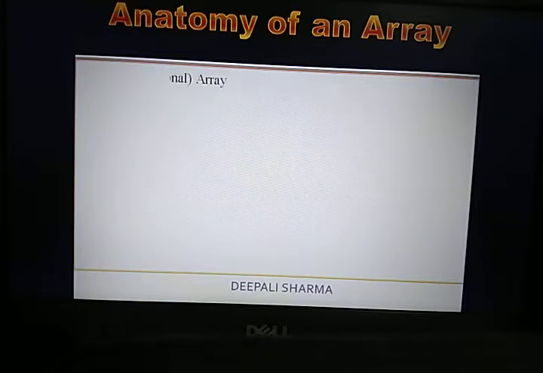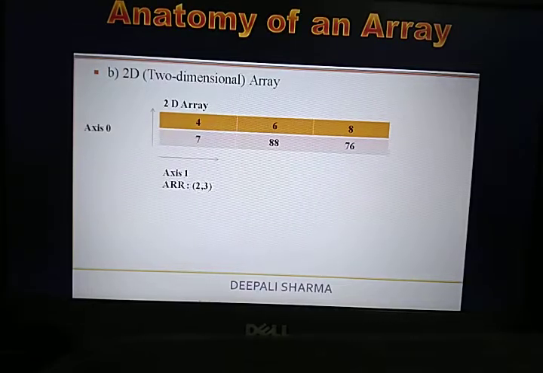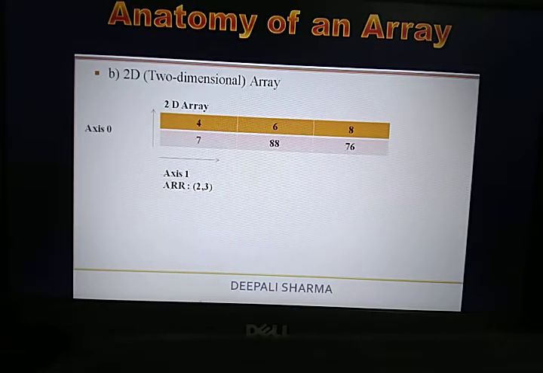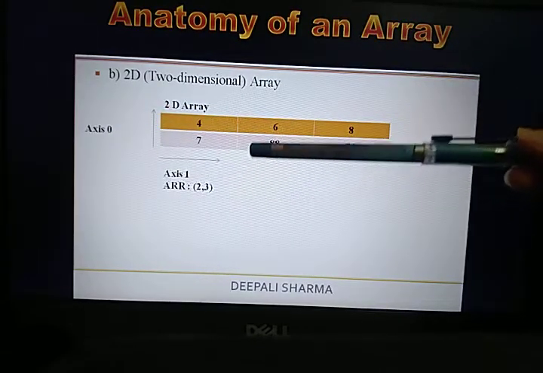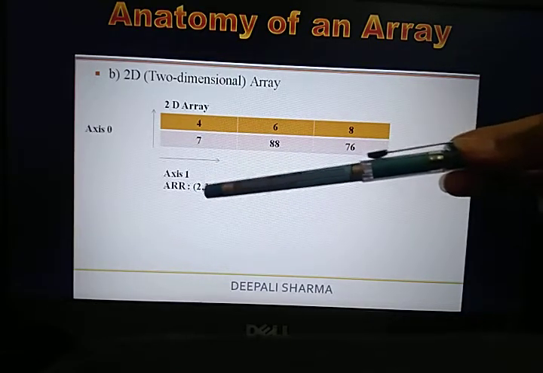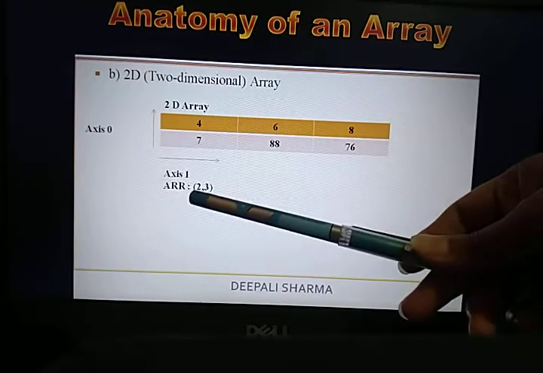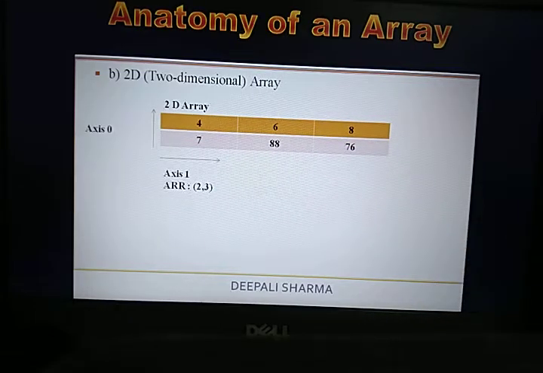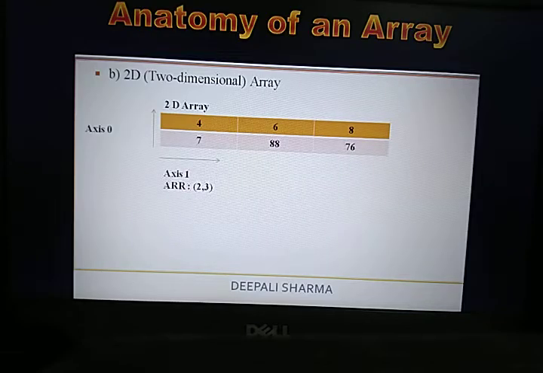So now see what a 2D array is. That is a two-dimensional array in which you can see that there are 2 axes, your axis 0 and your axis 1. Within this array you can see the term 2 by 3. 2 by 3 means the first indicates the number of rows and the second indicates the number of columns. That means this array has 2 rows and 3 columns, and when you multiply these 2 terms you get the answer 6. 2 multiplied by 3, 6.